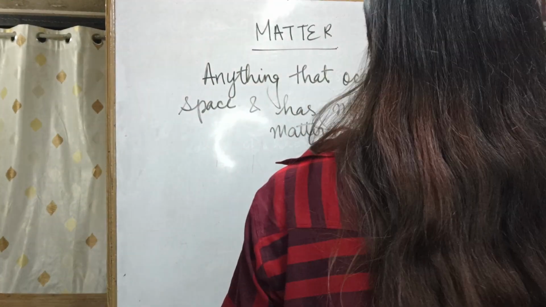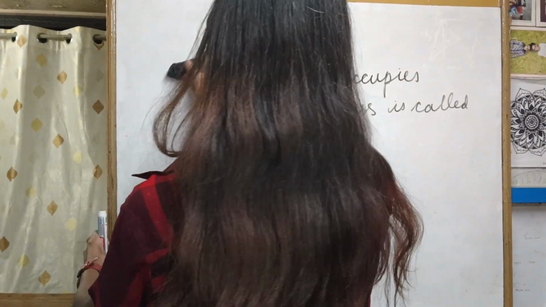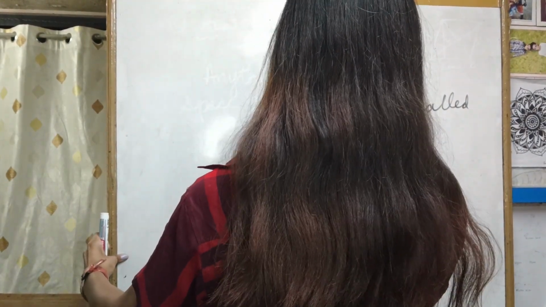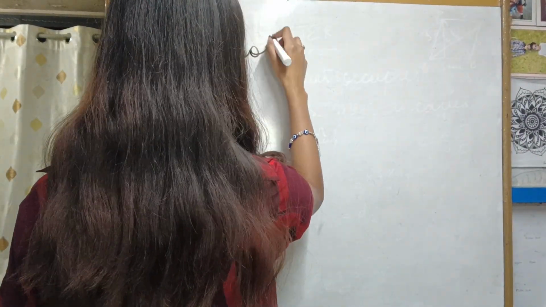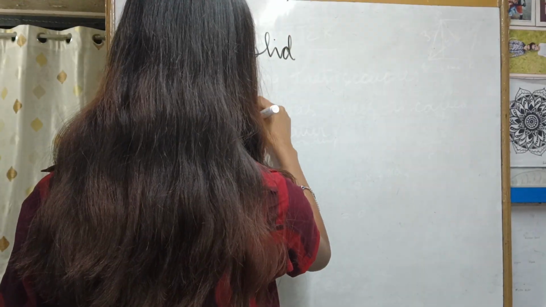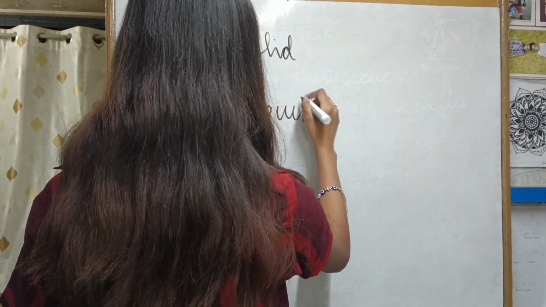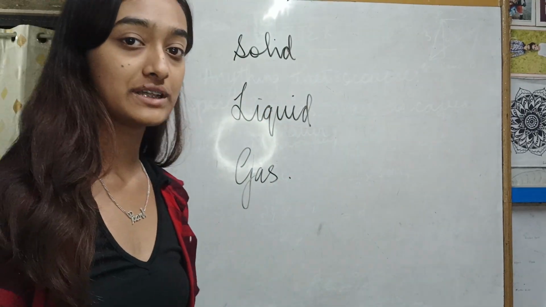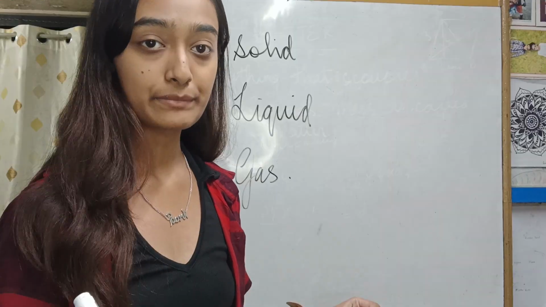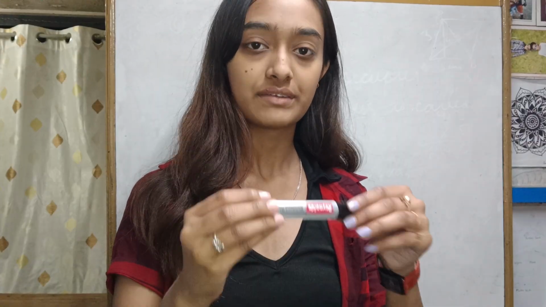Correct. Now, what are the three different kinds of matter? The three different kinds of matter are solid, liquid, and gas. Okay, we find matter around us. There is much matter around us, and every matter is in a different form. Like this pen, this marker, it is in solid form. Why is it in solid form? Because it has a fixed shape, right? So this is called solid.